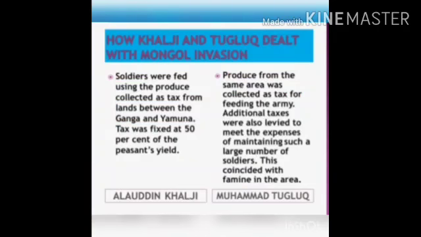Now the second point: Alauddin was doing well on his side and not harming anyone. He fed the soldiers through the produce collected as tax from land between the Ganga and Yamuna, and the tax was fixed at 50% of the peasants' yield. He did not change the percentage of tax collected from the peasants.